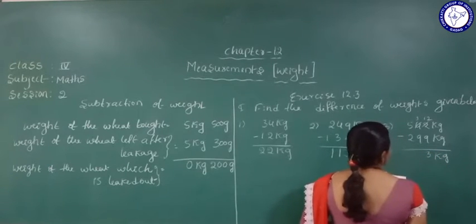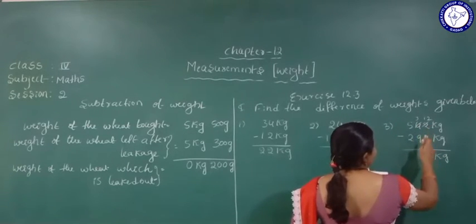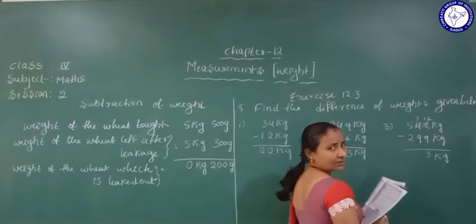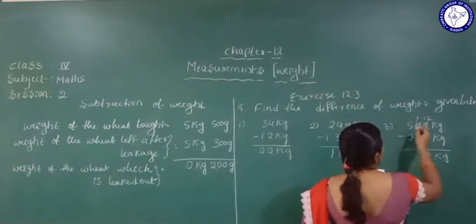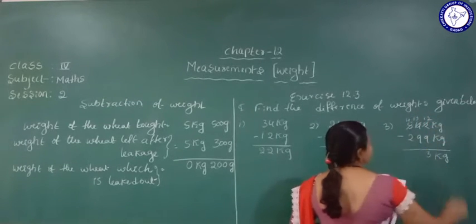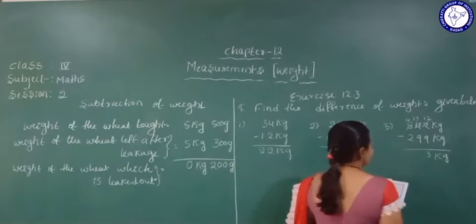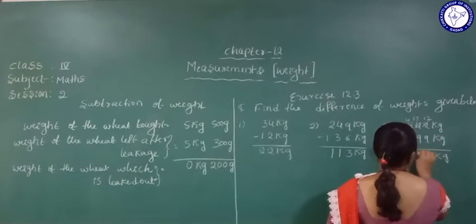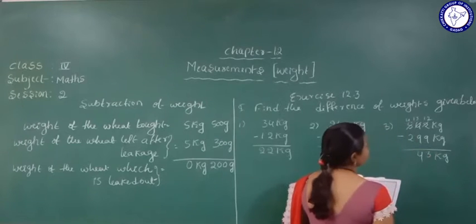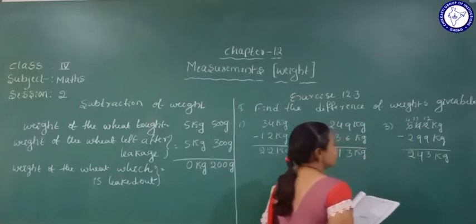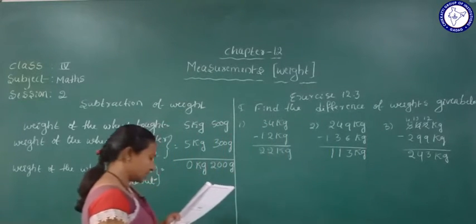Here 4 is there but 9 is bigger, so 4 is smaller. We take 1 from this side and it becomes 13. 13 minus 9 is 4. Then 4 minus 2 is 2. So the answer is 243 kg.